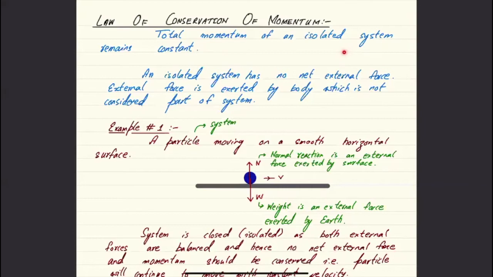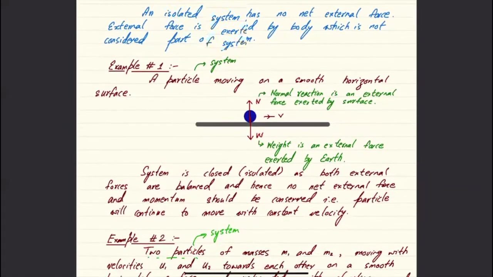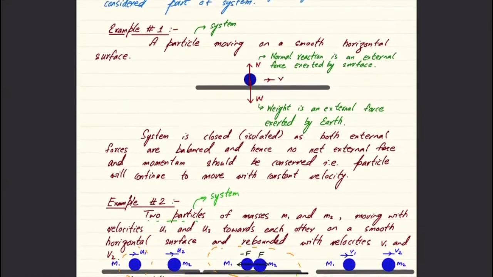When an external force is balanced, there is no net resultant force. And when the external force is balanced, then we say that the system is isolated. And for such a system, the total momentum should remain constant. It's a little tricky concept, and I'll try and explain it with the help of certain examples.